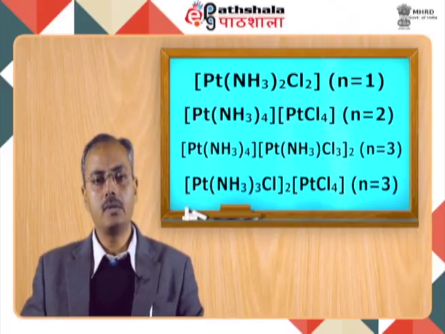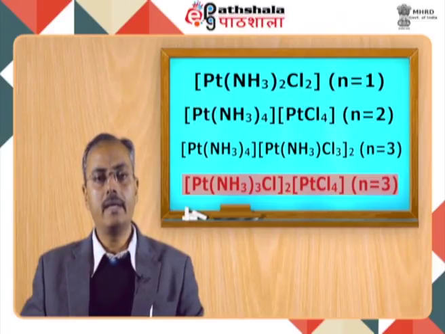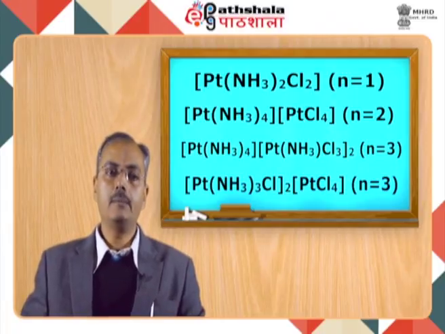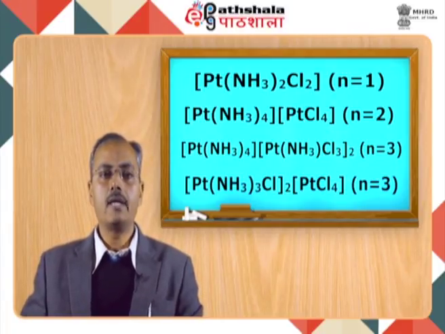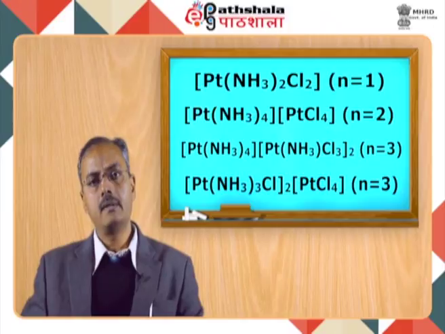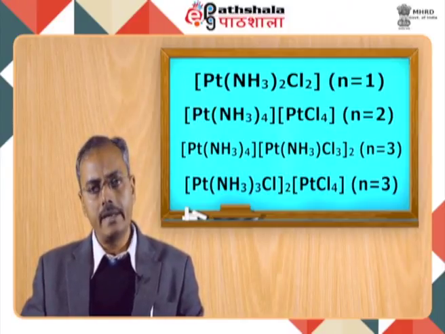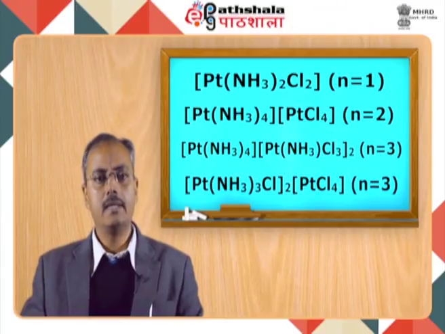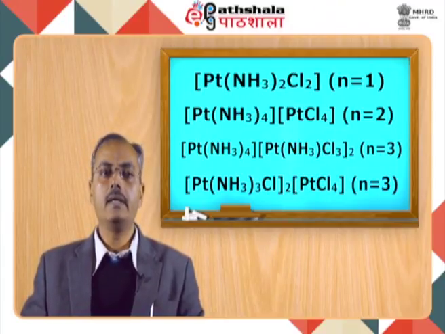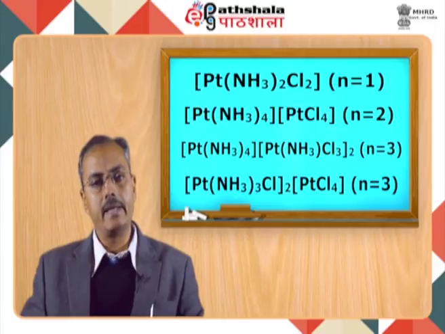Similarly, for n equal to 3, we can have platinum, 3 amine ligand, chloride and platinum, 4 chloride ligand. So basically polymerization isomerism differs in how the different monomers are arranged in a single molecule. That means how they differ in the degree of aggregation.